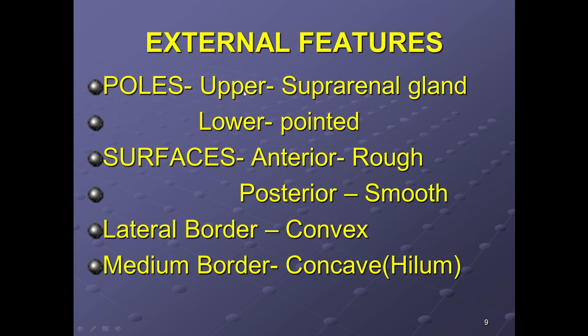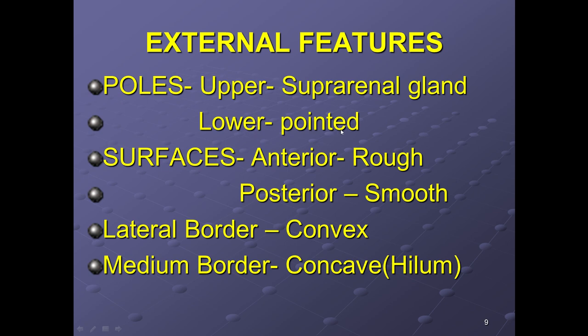Now what do we have on the poles? On the upper pole we have the gland, that is the suprarenal gland. Supra means above, renal gland, the gland which is present above the kidney, while the lower pole is pointed.